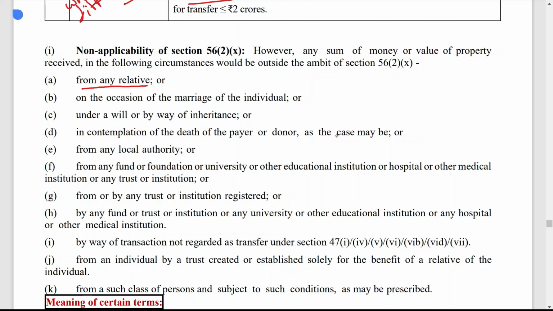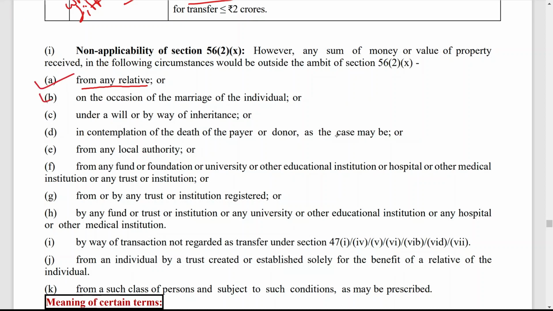By way of transaction not regarded as transfer under section 47, because gift provision is applicable in case of capital asset, but if it is not a transfer under section 47, then obviously this provision is not applicable. From any individual by a trust created or established solely for the benefit of a relative of the individual, then also not applicable. From such class of person or subject to such condition as may be prescribed. Here two points are very important, 2, 3 points.